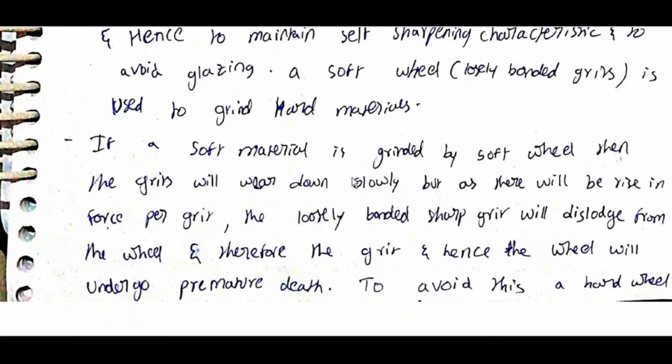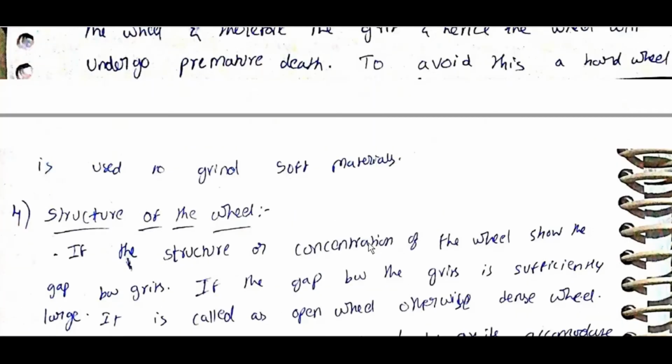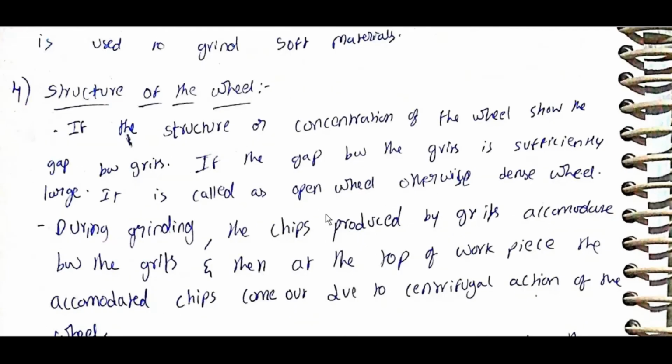If a soft material is ground by a soft wheel, then the grits will wear down slowly, but as there will be a rise in force per grit, the loosely bonded sharp grit will dislodge from the wheel, and hence the wheel undergoes premature death. To avoid this, a hard wheel is used to grind soft materials.